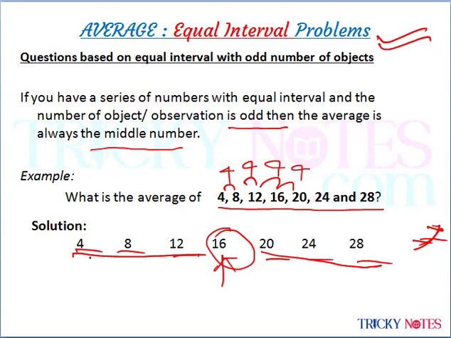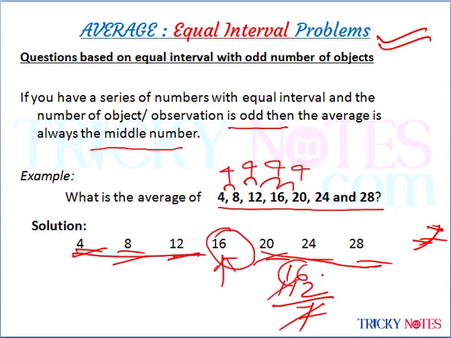Let's verify. 4 plus 8 is 12, plus 12 is 24, plus 16 is 40, plus 20 is 60, plus 24 is 84, plus 28 is 112. 112 divided by 7 is 16.